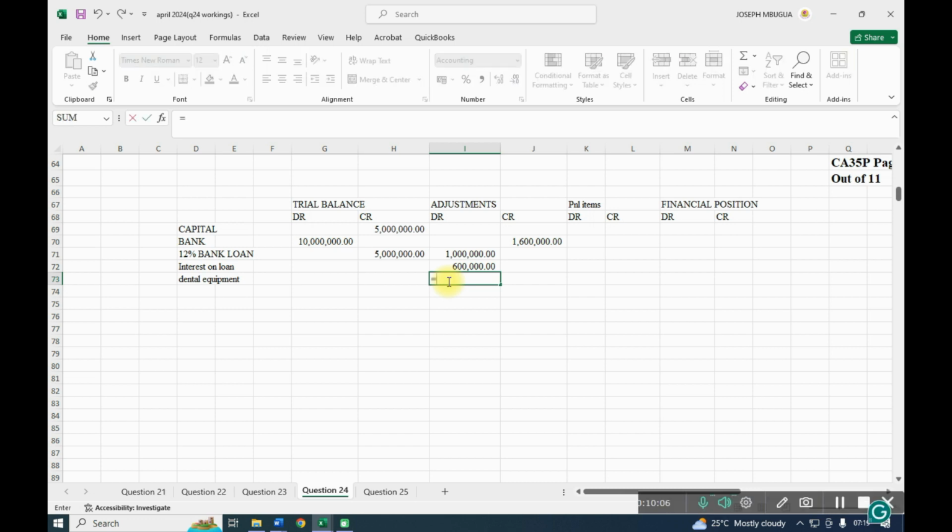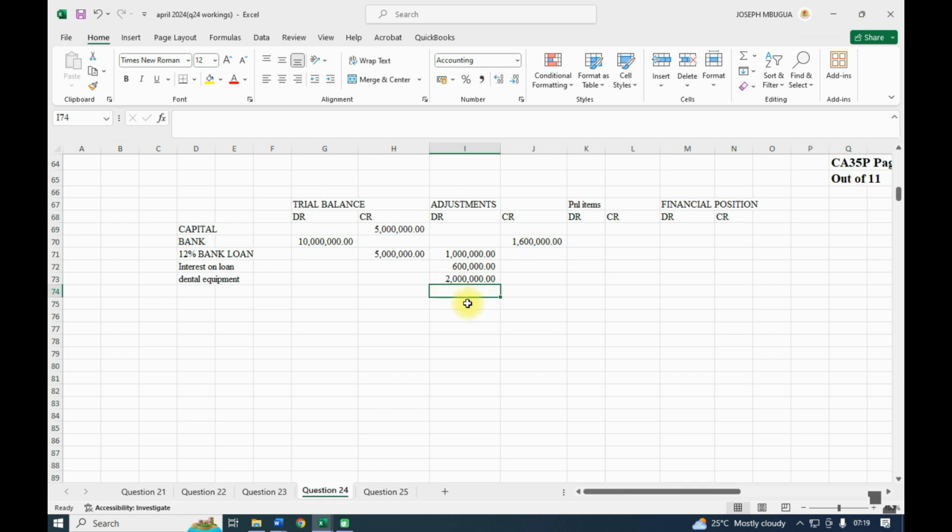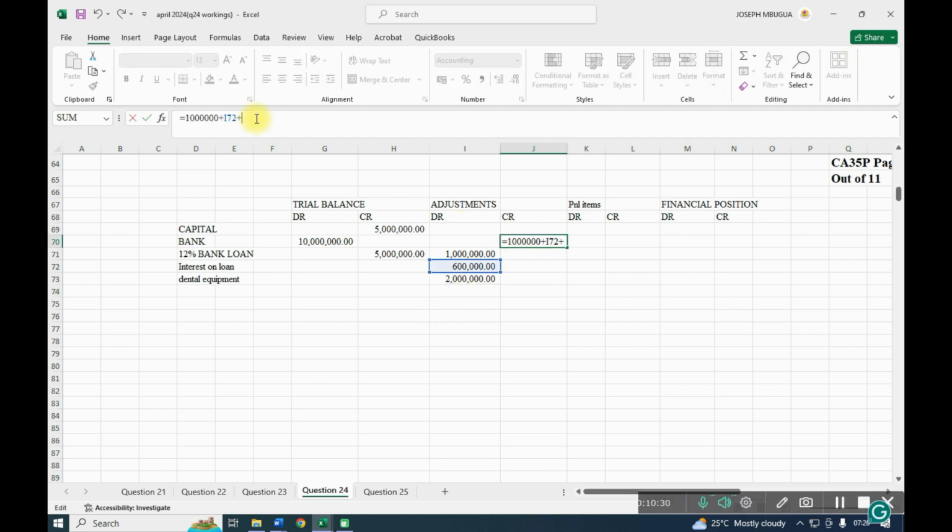So it will be 600,000 by 3, and I will add the 200,000, the one that we incurred for the freight and for the clearance, meaning that the total cost of the dental equipment was 2 million, and that one we shall pay from the bank. We paid from the bank.